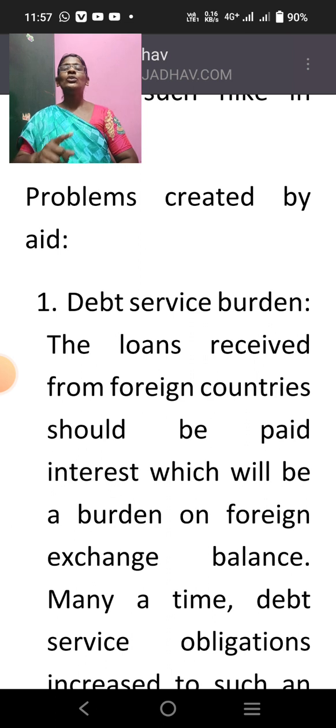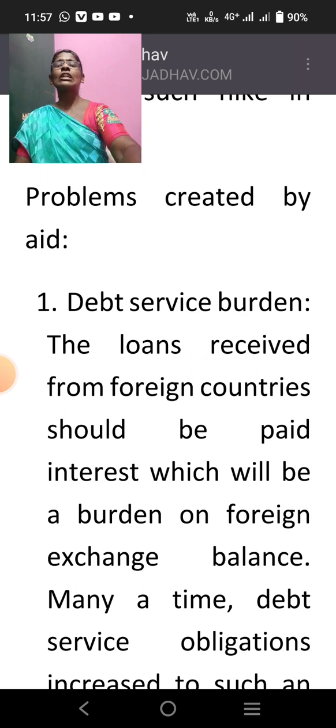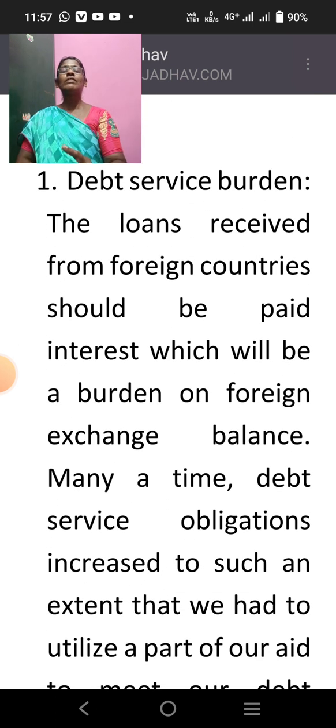That is a loan. So the loans received from foreign countries should be paid with interest. When we get a loan from a foreign country, we have to pay interest on that particular amount, which becomes a burden on the foreign exchange balance. So again our foreign exchange becomes imbalanced.